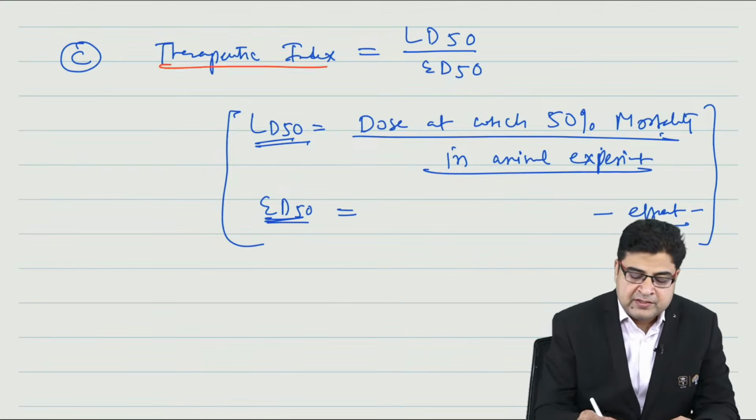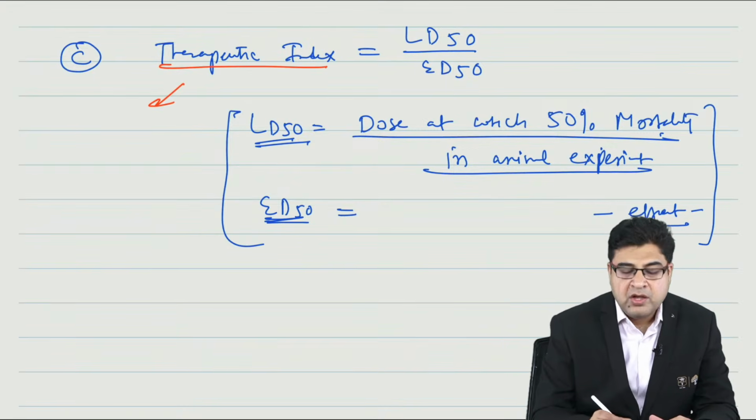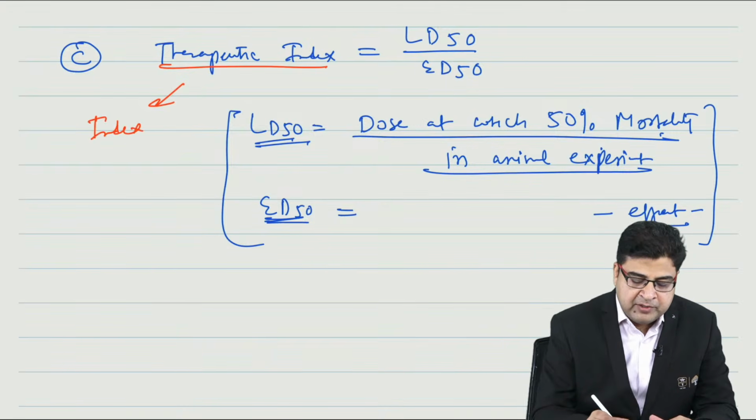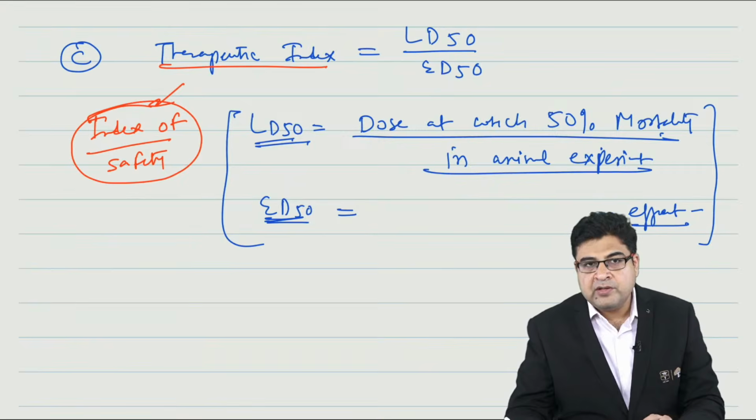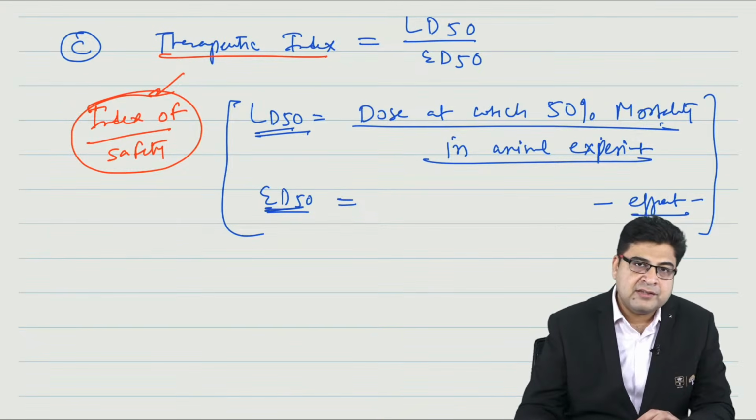Now they will ask what information the therapeutic index gives you. So please remember, therapeutic index will give me the information of safety. So therapeutic index will tell me about the drug safety. This is the third point regarding this DRC.